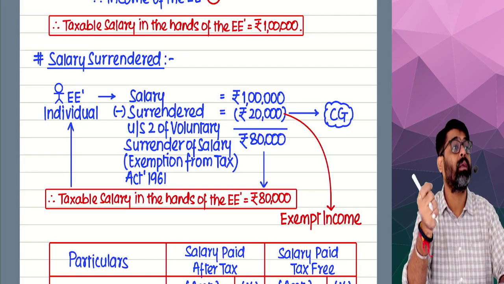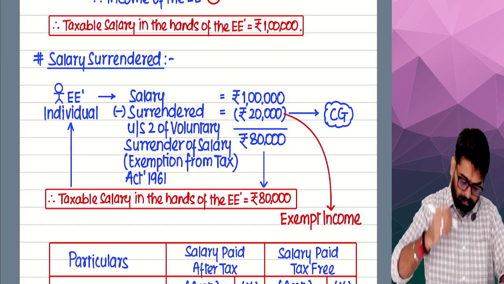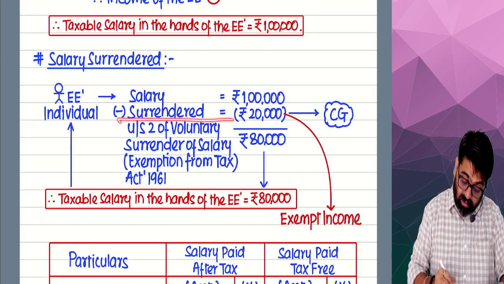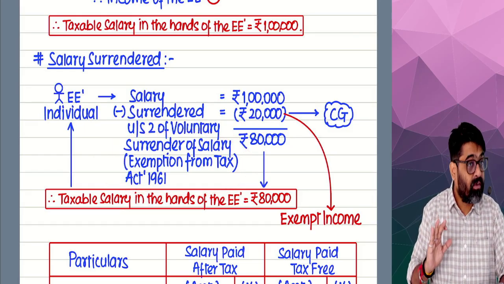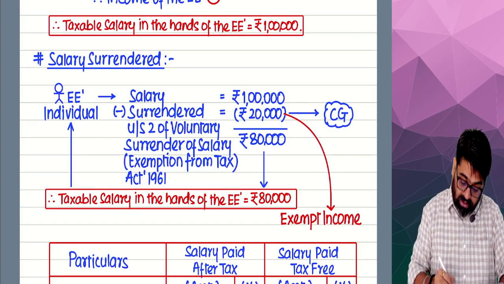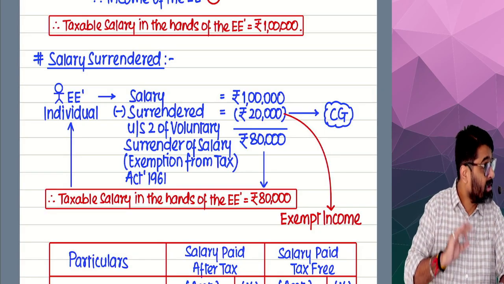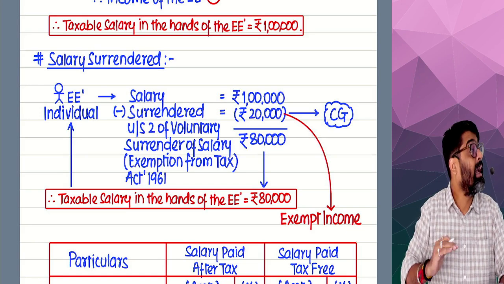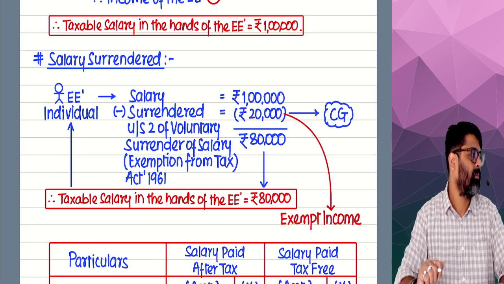This is nothing but diversion. And whatever salary I have surrendered, there is a specific law. According to section 2 of that law, I will get the exemption of that salary which I have surrendered under the Income Tax Act.